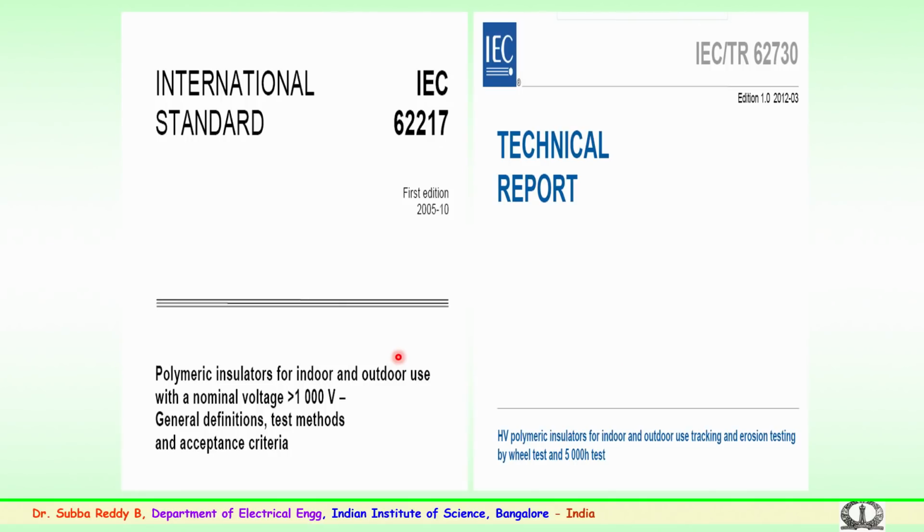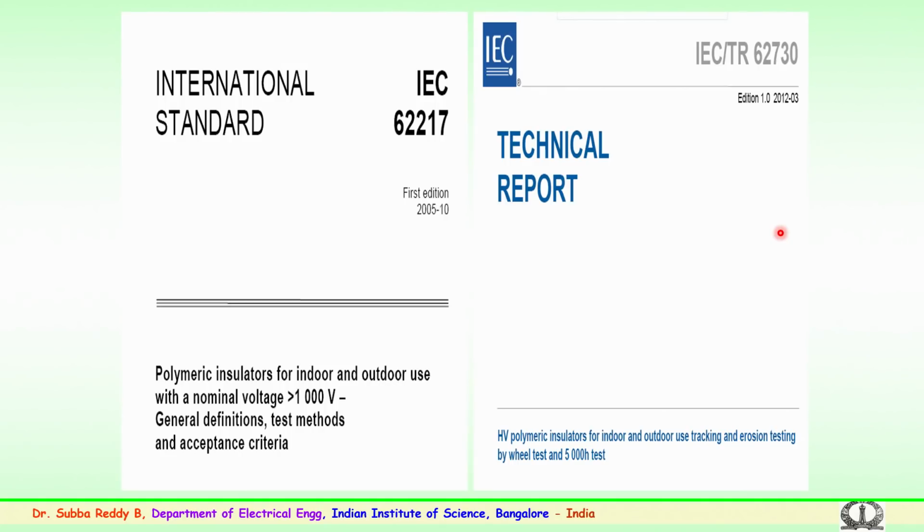So, apart from the literature, there is the international standard IEC 62217, which covers polymeric insulators used for outdoor or indoor applications with a nominal voltage of more than 1 kilovolt. This clearly gives various procedures, methods and testing to be carried out for polymer or composite insulators before they are used in field conditions. Similarly, there is a technical report from the IEC, 62730.